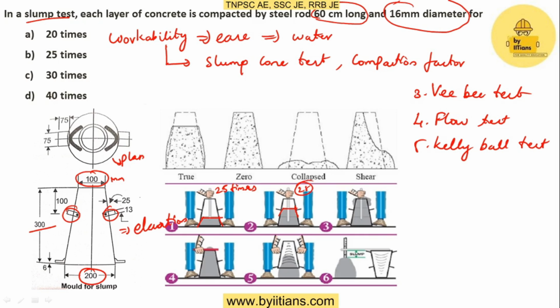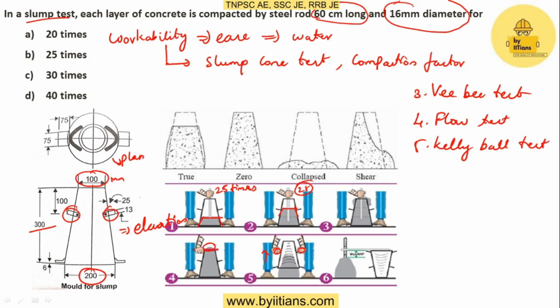After doing this, we have to remove the excess concrete which is on the top of the cone, and in the fifth step we have to slowly remove the cone in the upright position, using the holder. Then the concrete will be settled.